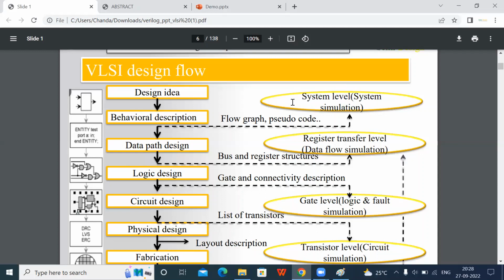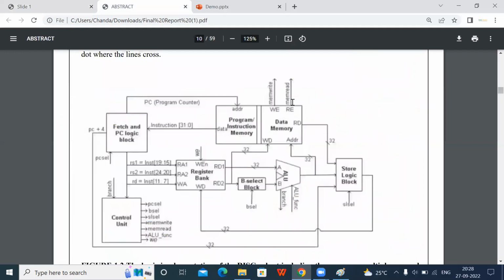Suppose I am taking a RISC processor. For a RISC processor, this is the architecture: there is a fetch logic, program counter block, a register block, control unit, ALU, store logic block, and data memory. This is some micro architecture. If you take an SoC, it will be a big one. So many things will be included in an SoC. So we'll get one architecture.